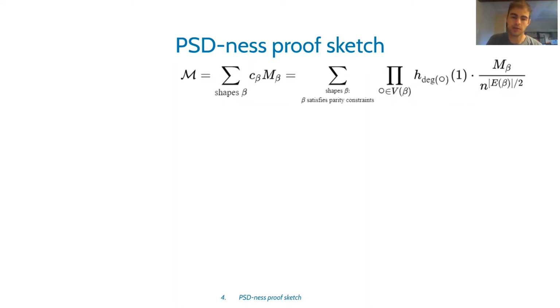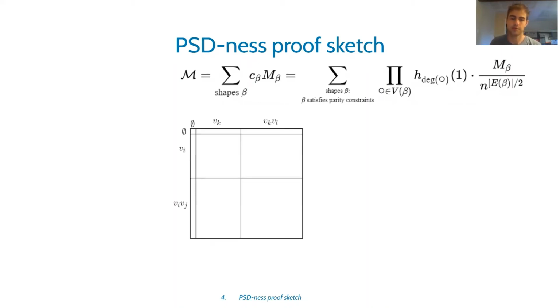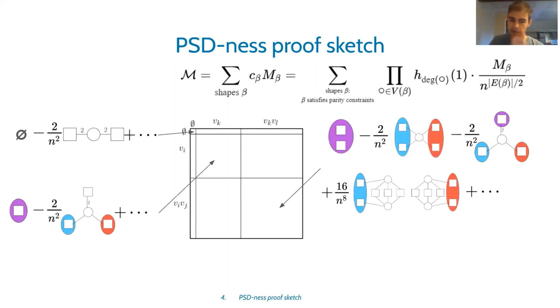So to recall, I've written here the expression for the moment matrix that we developed in the last couple slides in terms of shapes. And to develop some intuition for it, recall that the moment matrix breaks into different blocks where each block corresponds to the degree of the moment. And the shapes live in the different blocks of this moment matrix. For example, here are a couple shapes, and here are the blocks they live in. And the block that a shape lives in corresponds to the size of the left and right set of the shape, that being the blue and red, for a reminder.